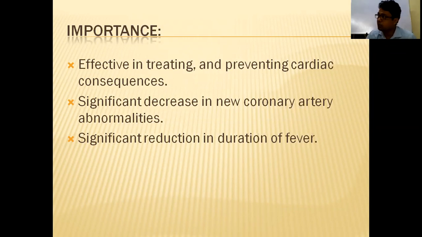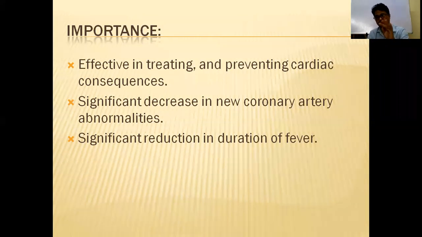Then tremor. The types of tremor are rest tremor, posture tremor, and intention tremor. Intention tremor means it occurs when you do some activities. A question on intention tremor always comes: you will get intention tremor in cerebellar diseases. So tremor is like this, and chorea is a writhing movement.